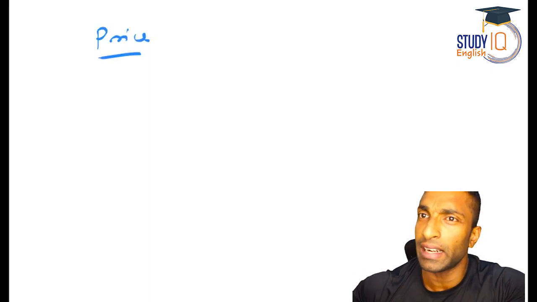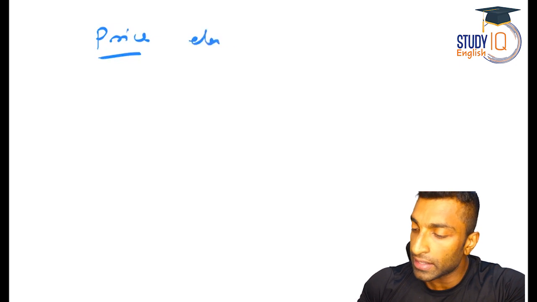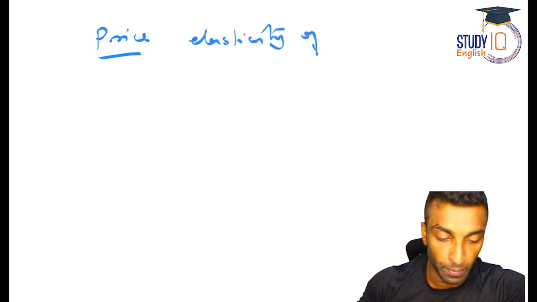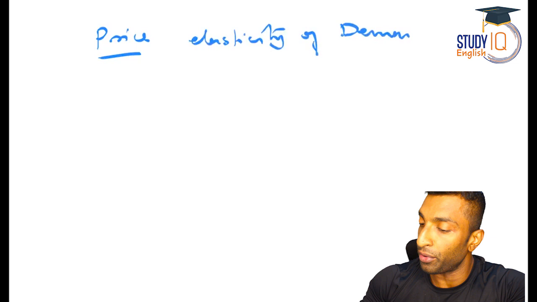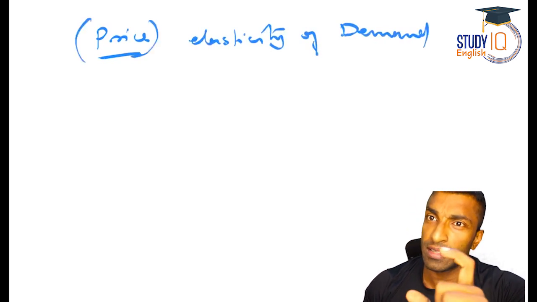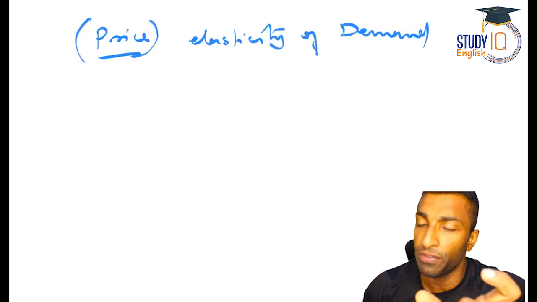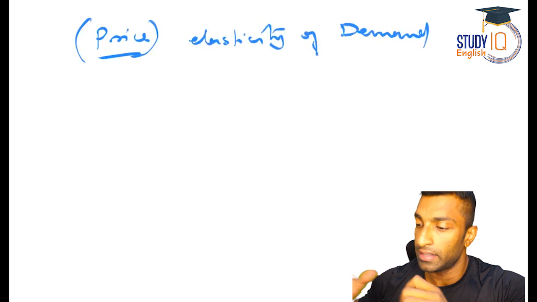You just need to tell that elasticity of demand. So I'll just write it here, elasticity of demand. Okay. So price, I'll just keep in bracket. And then when I discuss next, that is the income elasticity of demand, you need to make it very specific that it is income elastic demand.